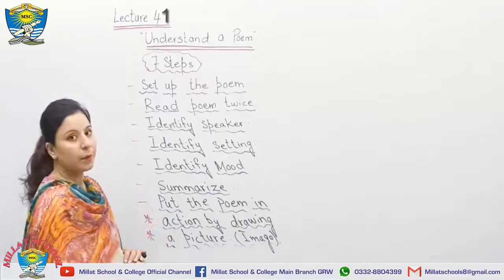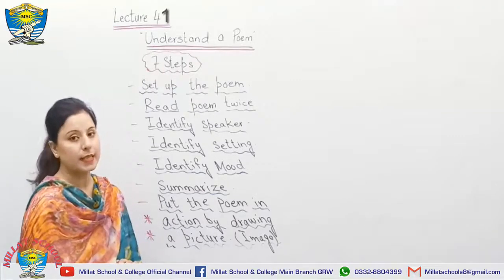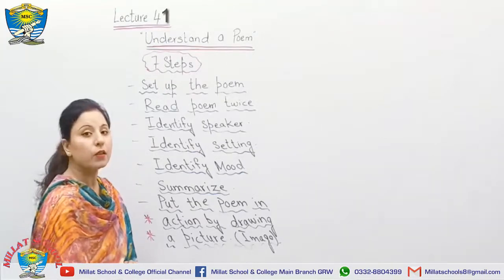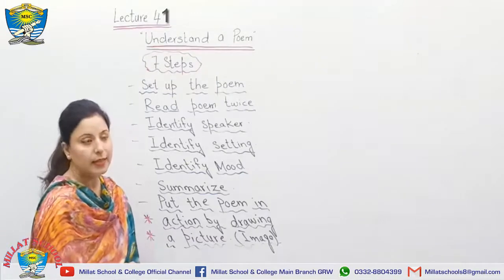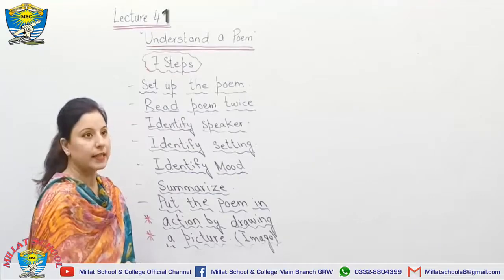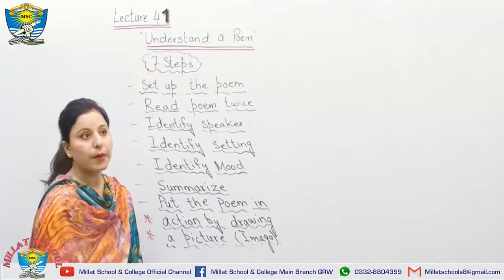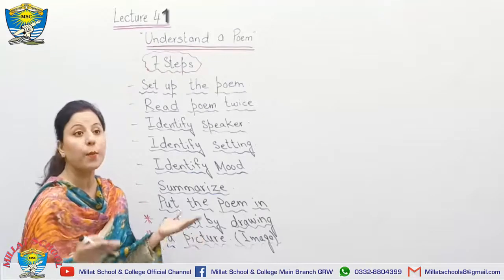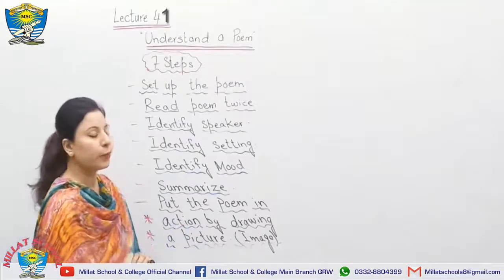The first thing is to set up the poem, that is, how the poem has been set up by a writer, by a poet obviously, because there are some settings of the poem. It could be of 14 lines, that is known as a sonnet. It could be 7 lines that show a song kind of rhythm, or it could depend upon 2 lines in 2 statements. It shows some poetry kind of things for us. So this is going to be the setup of the poem.